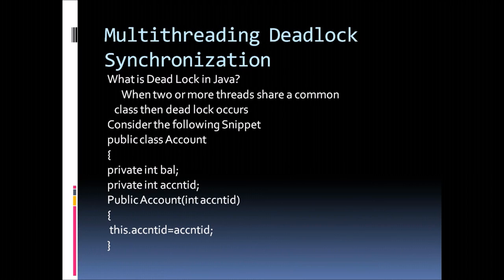Multi-threading, deadlock, synchronization. What is deadlock in Java? When two or more threads share a common class, then deadlock occurs. Consider the following snippet. This is a class for Account, and I have two attributes, balance and account ID. I have created a constructor for Account.